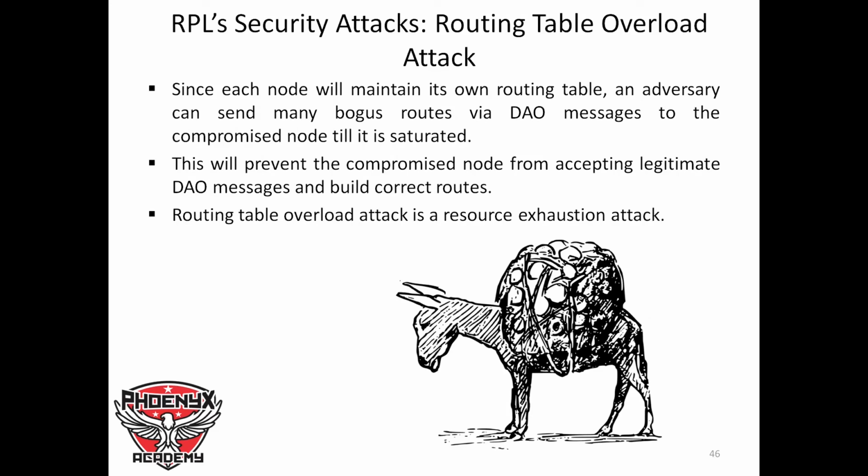Then we have a routing table overload attack, where, since each node maintains its own routing table, an adversary can send many bogus routes via DAO messages to the compromised node until it is saturated. This will prevent the compromised node from accepting legitimate DAO messages and building correct routes. Routing table overload attack is a resource exhaustion attack.